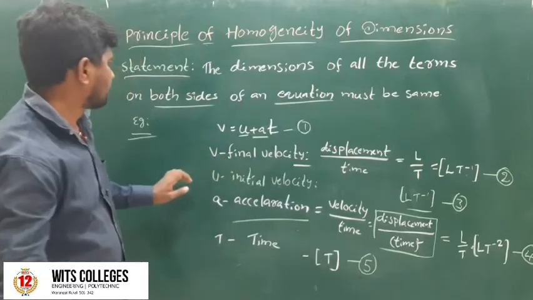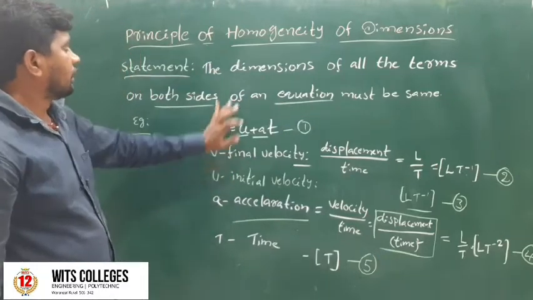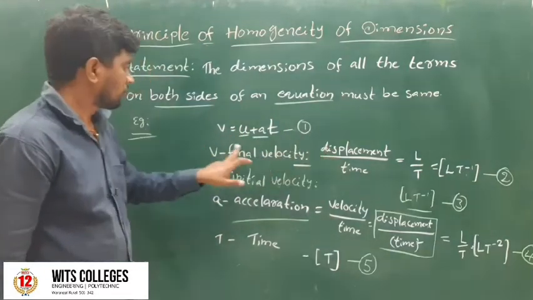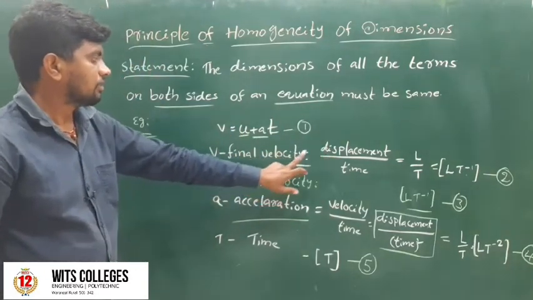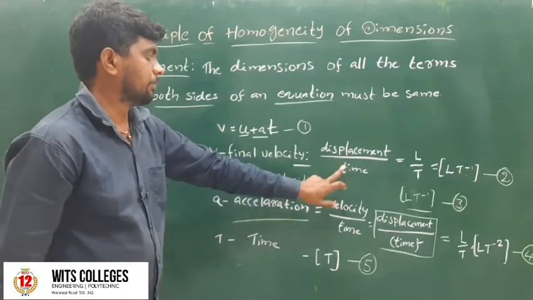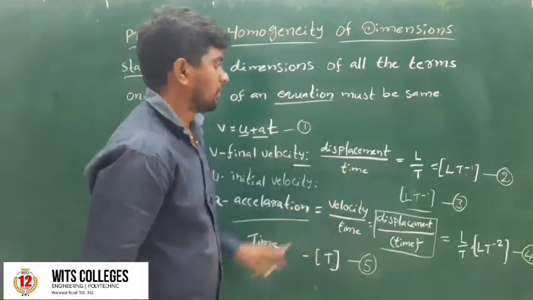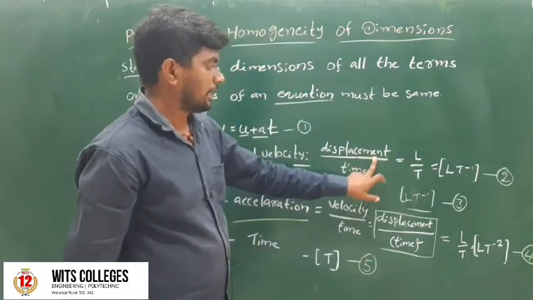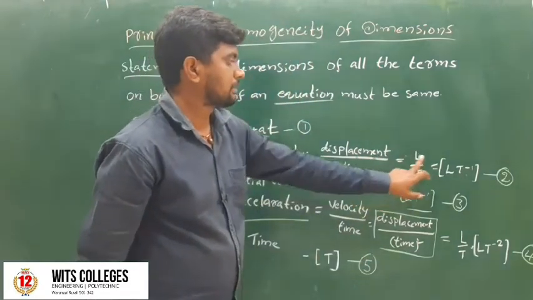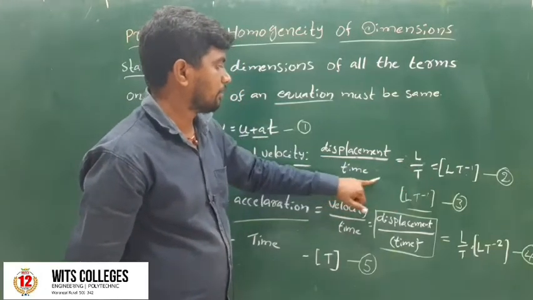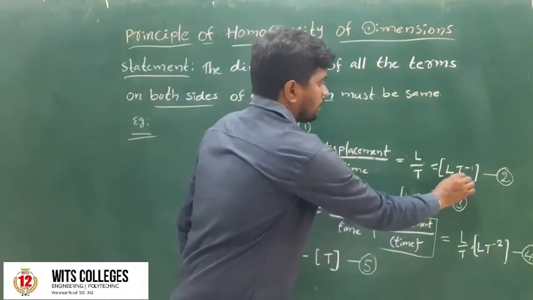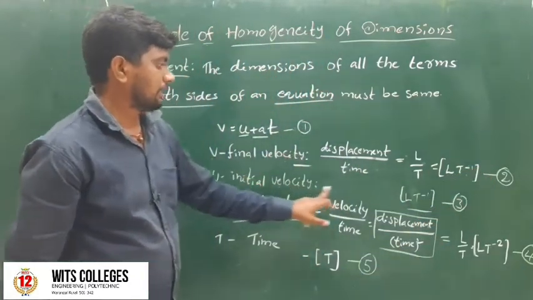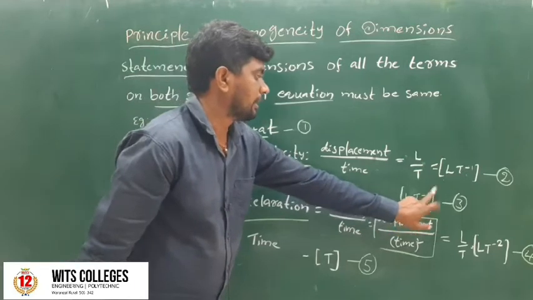Repeat once again. The example of the homogeneity of dimensions: v is equal to u plus at. v is the final velocity. The formula of final velocity is displacement by time. The dimension formula of displacement is the length, L, and of time is T. So L t to the power of minus 1 is the final velocity. Same for initial velocity: the dimension formula is L t to the power of minus 1.